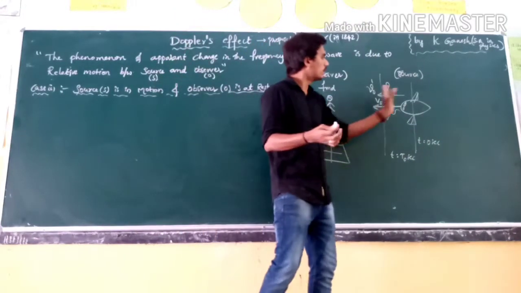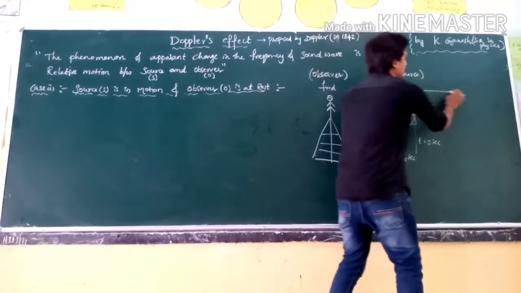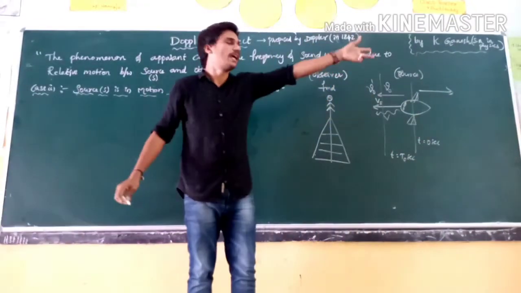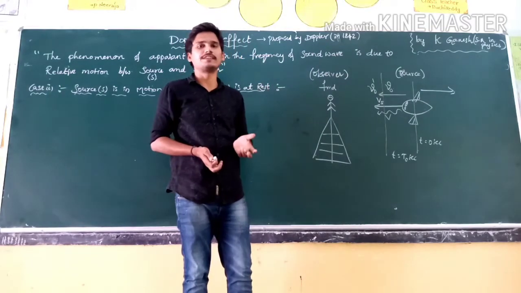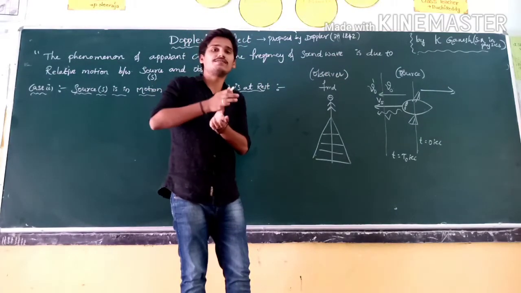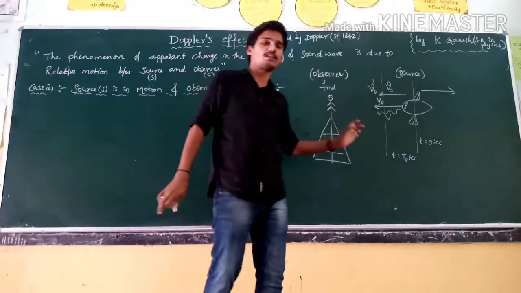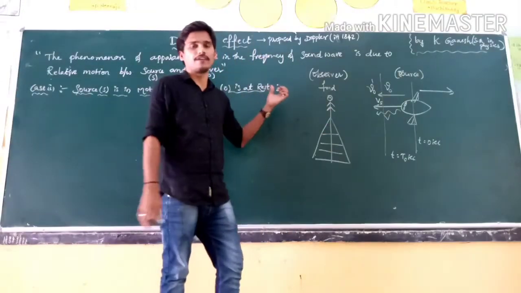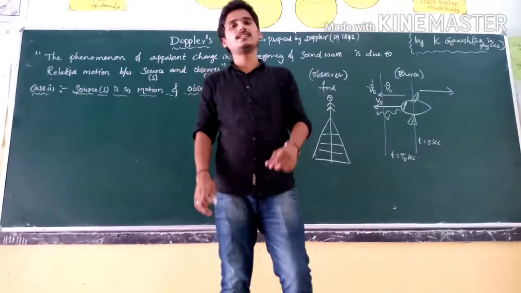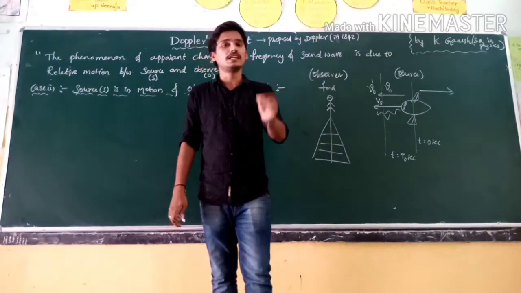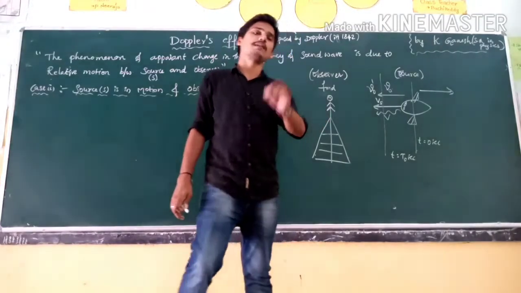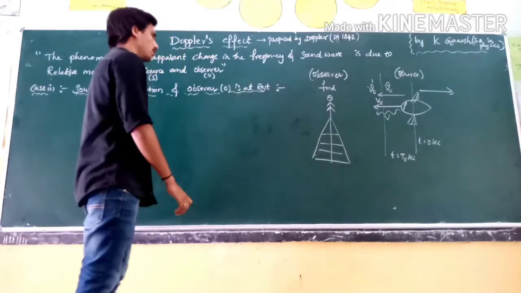If the aeroplane is moving away from the observer, in this case also we observe a change in frequency. That phenomenon is called the Doppler effect.